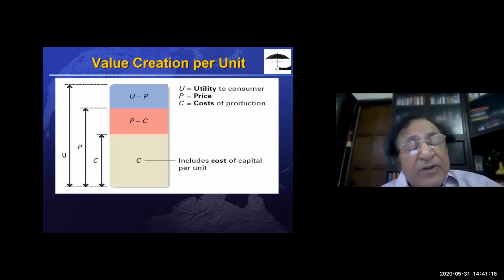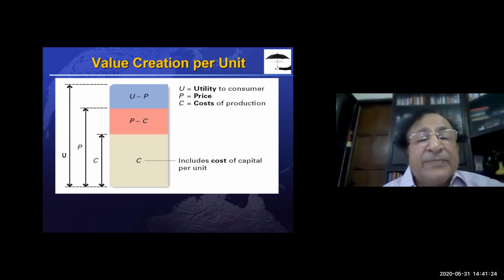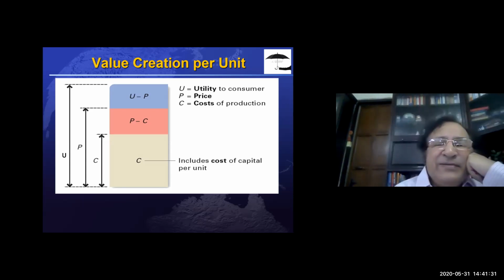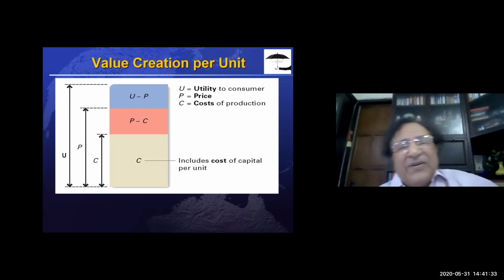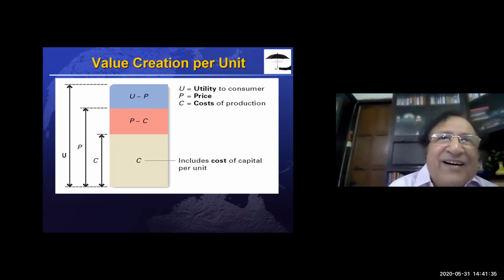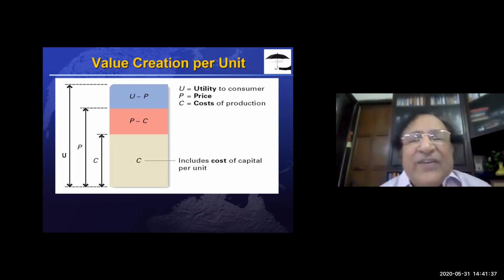So a consumer buys that product only if he is getting more satisfaction than the amount he is spending for buying it. Examples are a movie. We go with a very high expectation to watch a movie, and if it is not worthwhile, the utility is very less. We do not feel entertained.